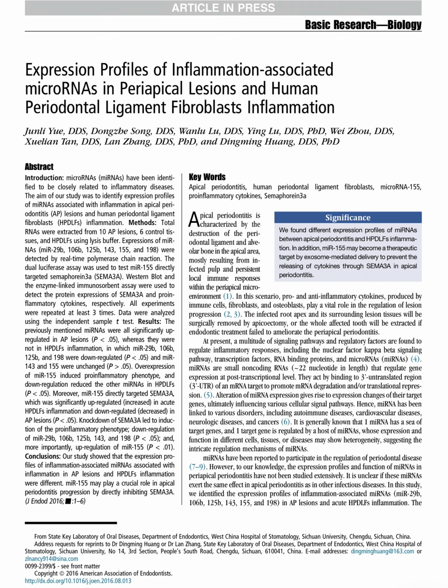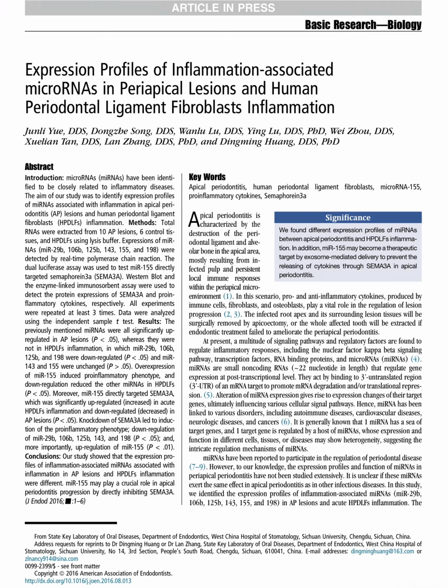ELISA was used to detect the inflammatory cytokines TNF-alpha and interleukin-6, and gene transfection techniques using microRNA 155 mimics and SEMA3A-specific siRNA were used to better understand their functions.